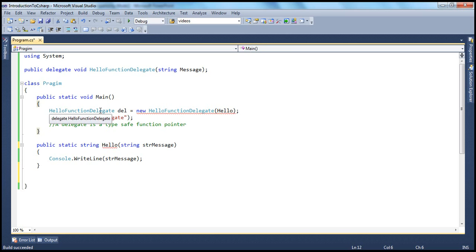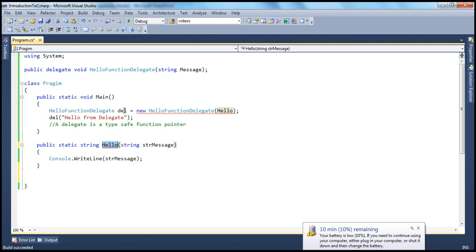Now this delegate, if you look at the signature of this delegate, it has a void return type and it expects a string parameter. But if you look at this method to which this delegate is pointing, this method has got a different signature. It has got a string return type. So the point to keep in mind is the signature of the delegate should match the signature of the function to which it points to.